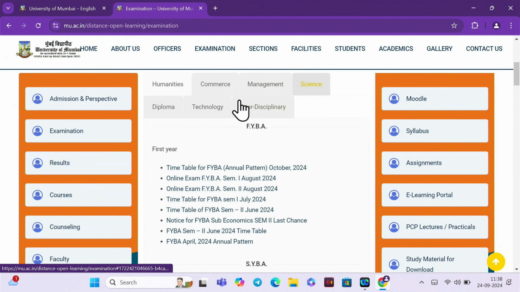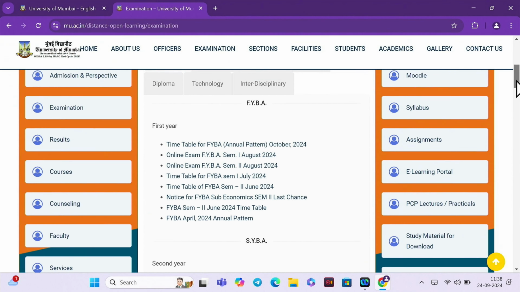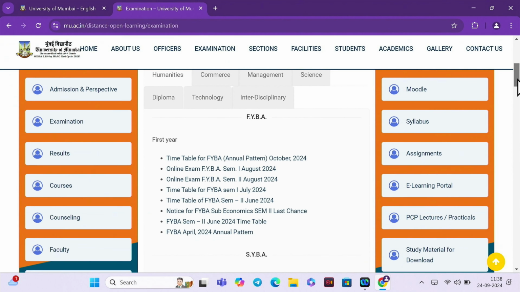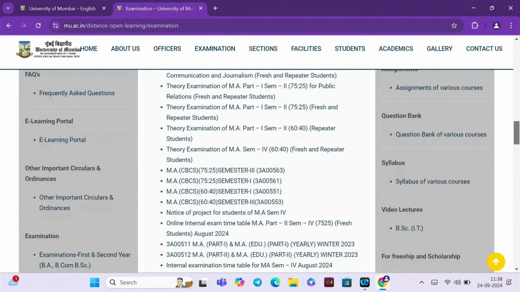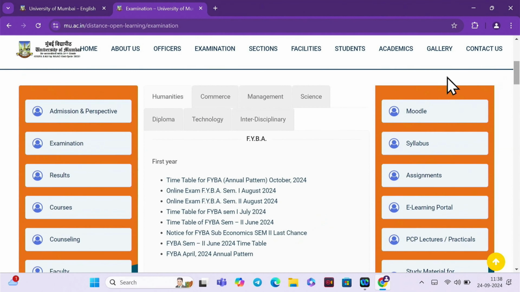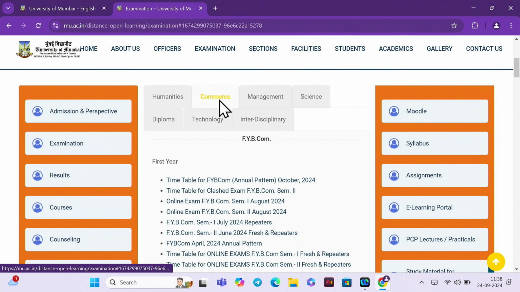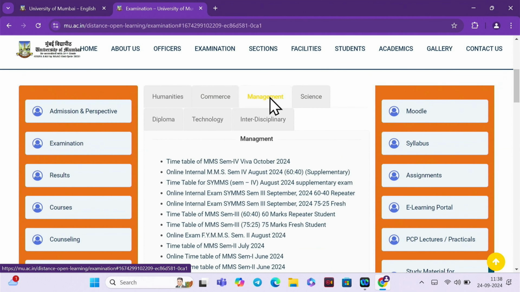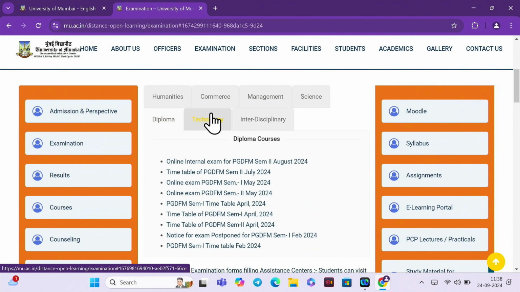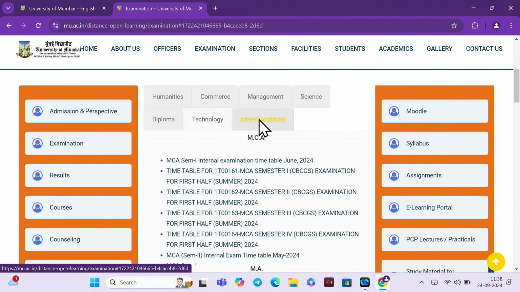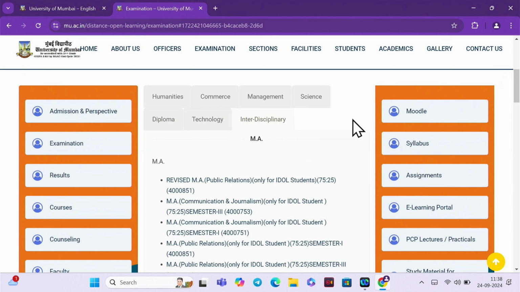Course-wise, all examinations will be uploaded. You can find your timetable over here. For humanities, first year, second year, TY, MA and so on. For commerce, click on Commerce tab. For management, for science, for diploma, technology and interdisciplinary courses. So whenever your timetables are announced, your timetables will be uploaded at this place.